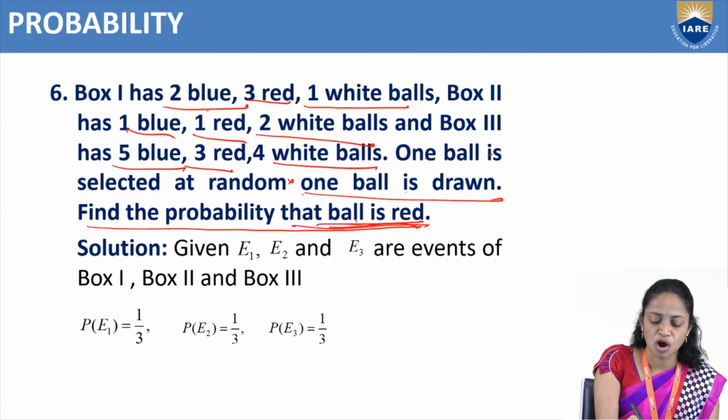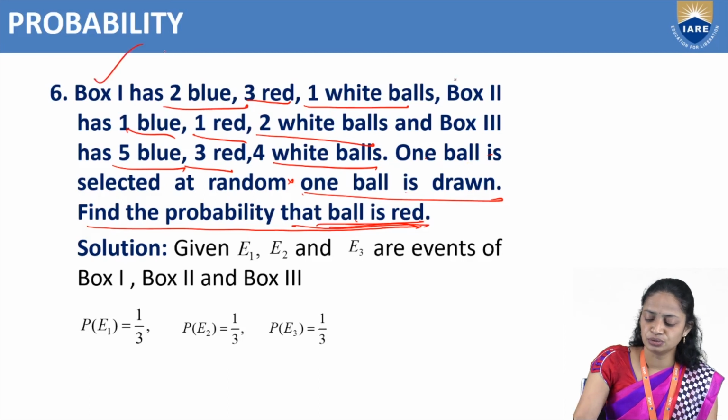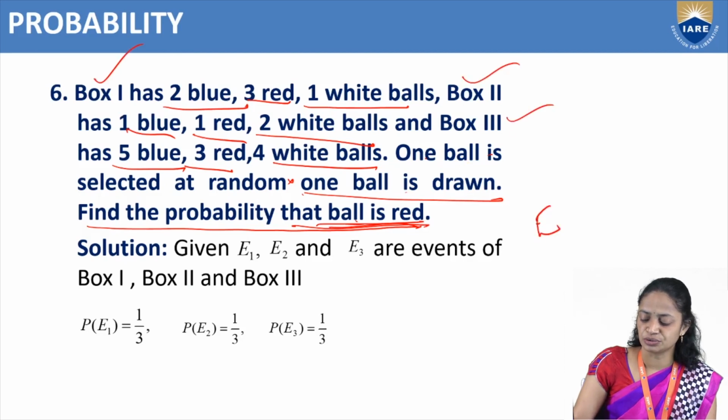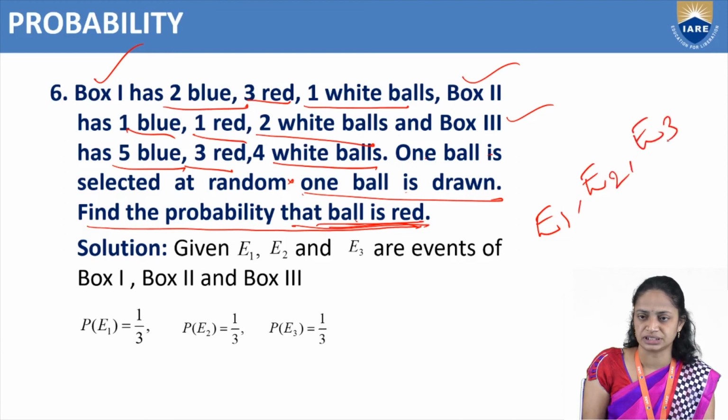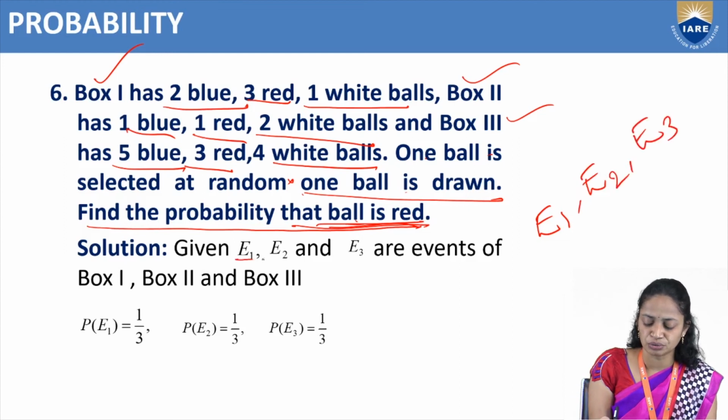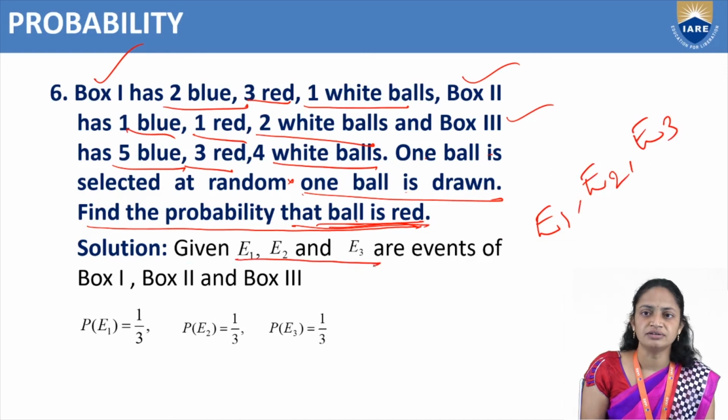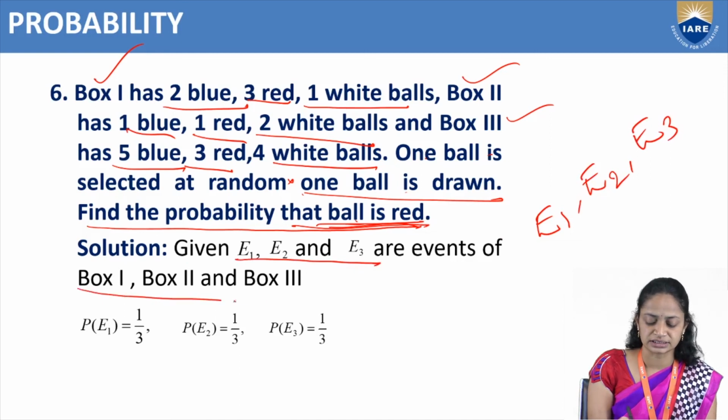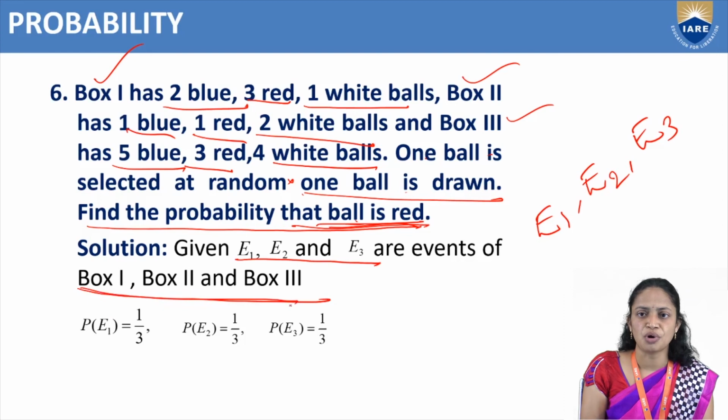And how many boxes are there? 1, 2, 3. Three boxes are there. So E1 is box 1, E2 is box 2, E3 is box 3. So here E1, E2 and E3 are the events of selecting the boxes.